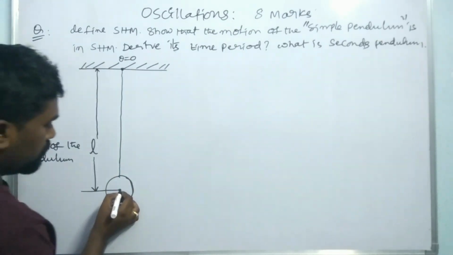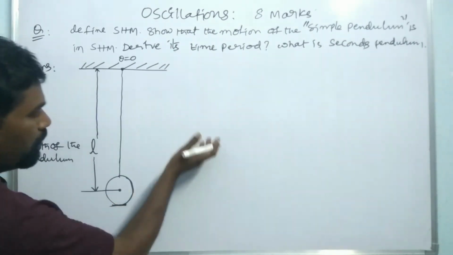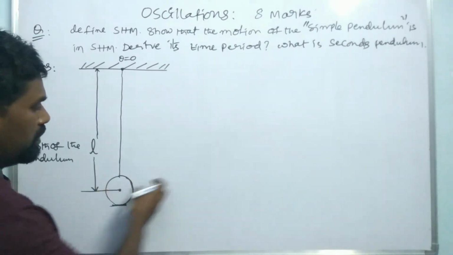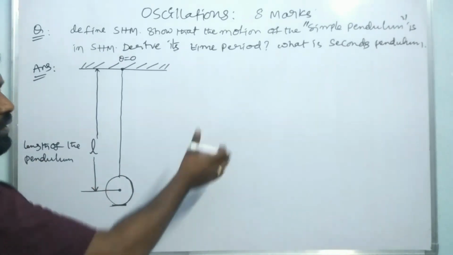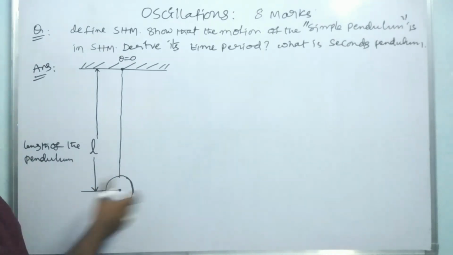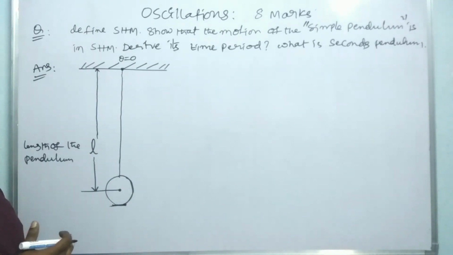Now we have to move this bob aside and leave it. Then it will oscillate in planar motion.